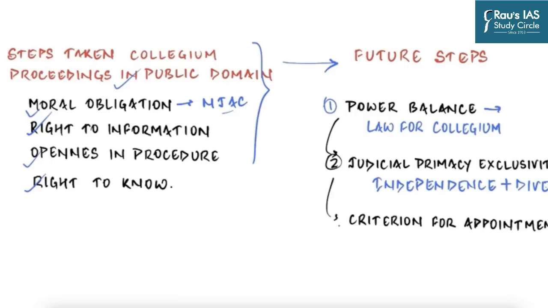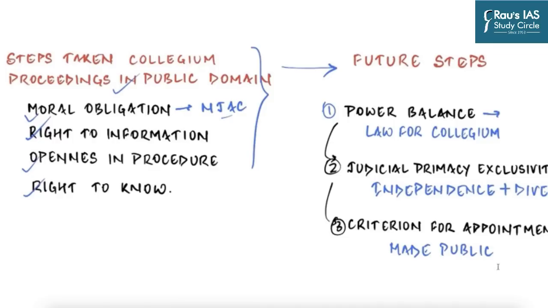integrity. It should also have strict criteria for appointment as a judge of higher judiciary. Eligibility criteria to judge the performance and suitability must be formulated objectively and must be made public. So these are some of the recommendations which will go a long way in ensuring that not only the judiciary is independent, but also the continuous struggle which is going on between judiciary and executive can be put to an end. Let us now move on to the next article.